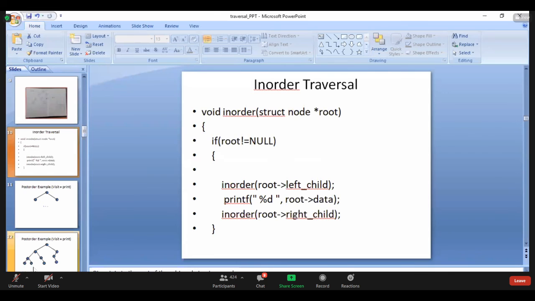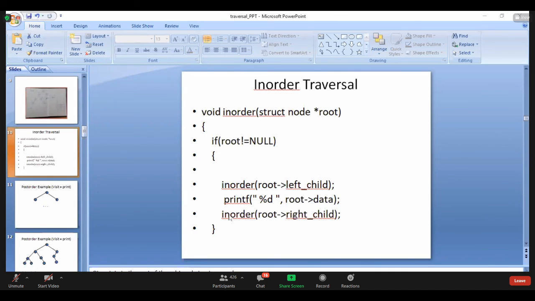See, I am in the inorder function: 200 of left child, 150 of left child, 180 of left child, 440 of left child. Answer me fast: what is the value of 440 of left child? Null. When it is null, what are we doing? We are coming out from that particular inorder statement. Yes or no?